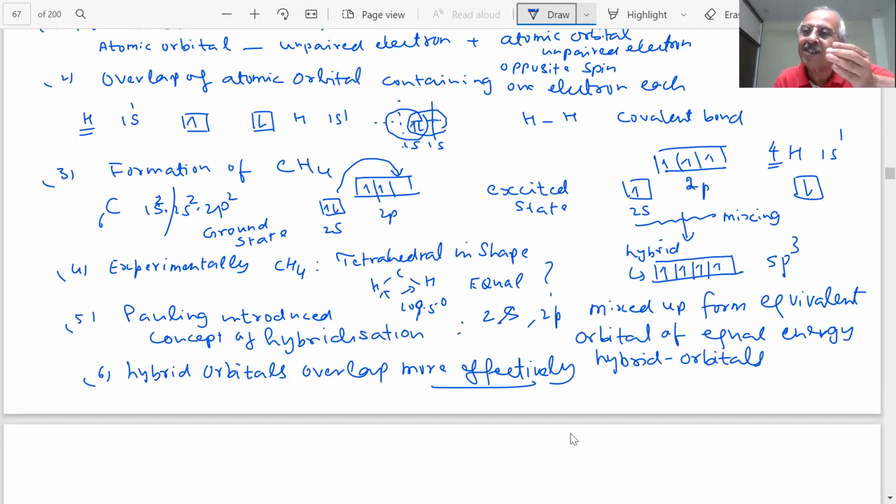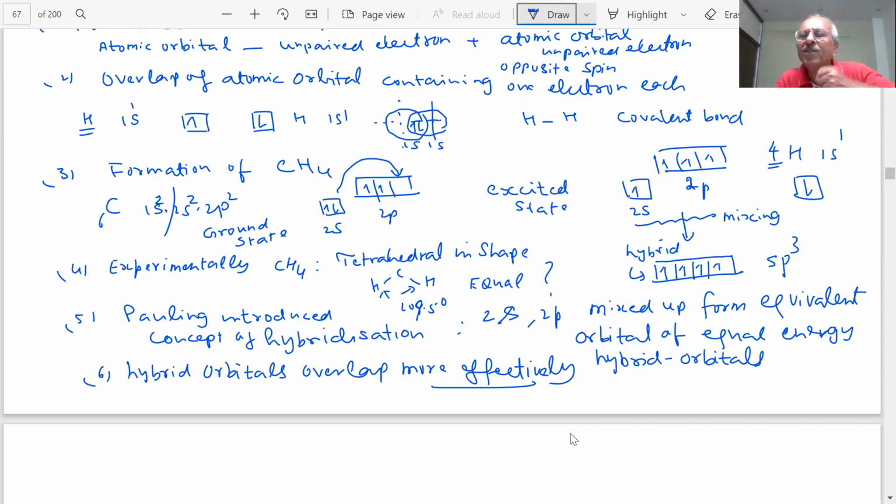Every process needs energy, students. When hybridization takes place, energy is required. And when four hydrogens approach the carbon, hybridization takes place, and the hybrid orbitals form four bonds with the four hydrogen atoms. More energy is released because the more the overlapping, the more stabilization, and that compensates the energy required to form the hybrid orbitals. Ultimately, all I'm trying to tell you is hybridization produces more stability.